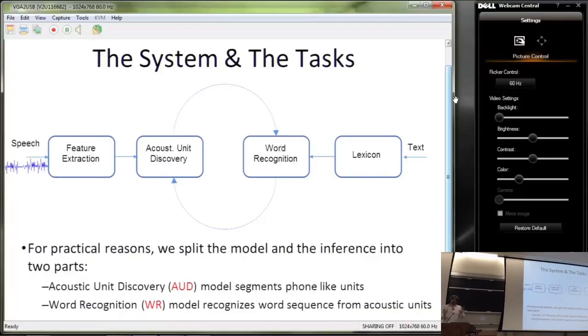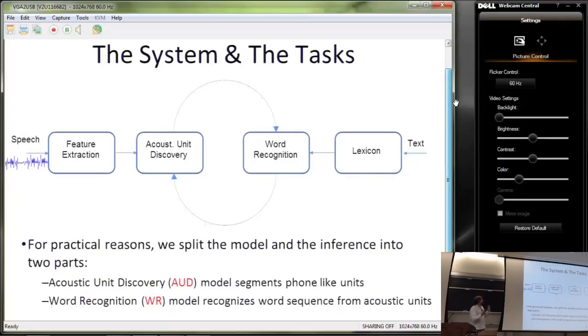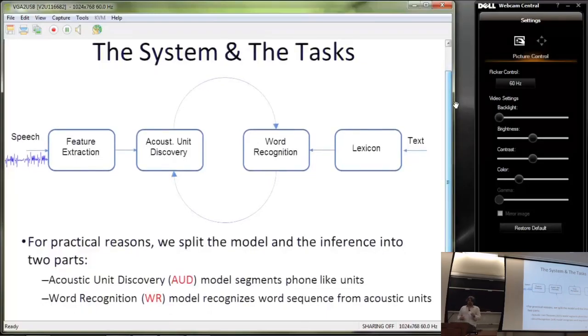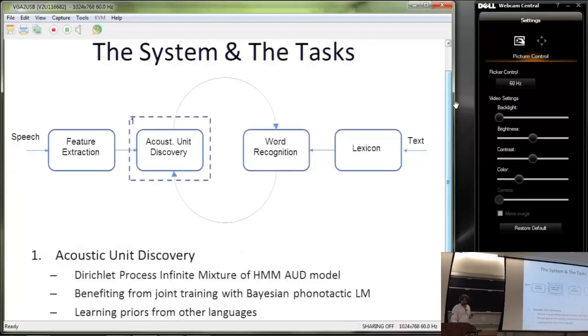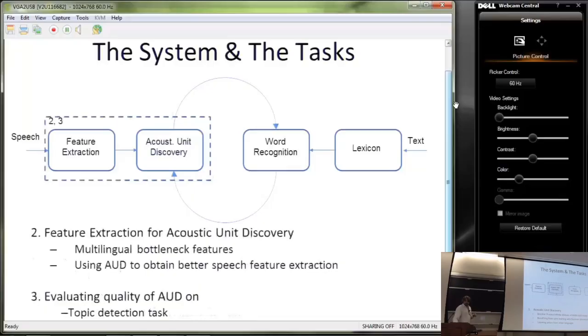So we divide even the presentation into two halves, where we would first talk about the acoustic unit discovery and about improving the acoustic unit discovery model, and you will learn about the actual acoustic model, how we can benefit from jointly training the acoustic unit discovery with some simple, but not that simple, Bayesian phonotactic language model, and how we can learn from other languages. We actually started using the acoustic units to learn better features, and then to use the better features to get better acoustic units. So we will see how we start putting things into a loop.